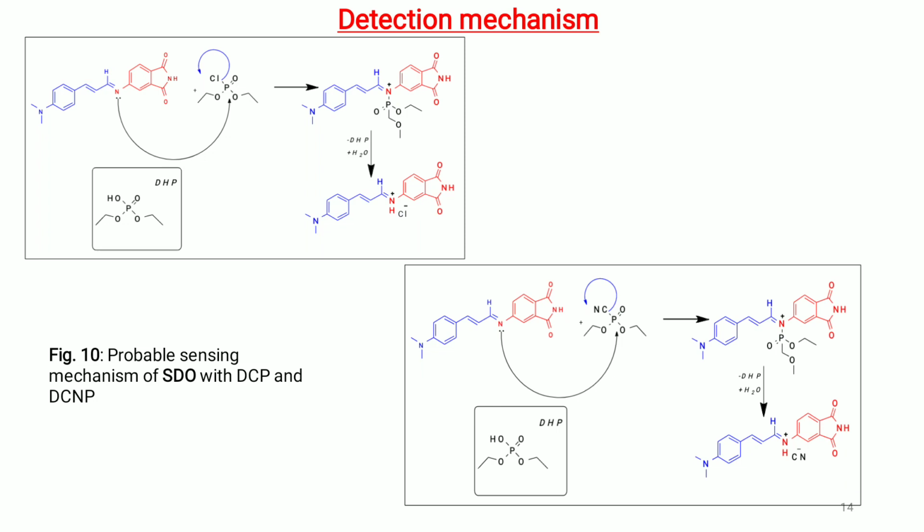The formation of SDO-DCP and SDO-DCNP triggers an internal charge transfer process, that is ICT. This internal charge transfer process is responsible for the observed ratiometric emission change and visible color change in SDO when exposed to DCP and DCNP. The emission intensity of the probe SDO at 488 nanometer is also enhanced due to the rigidity of the compounds SDO-DCP and SDO-DCNP formed after addition of DCP and DCNP to the SDO.